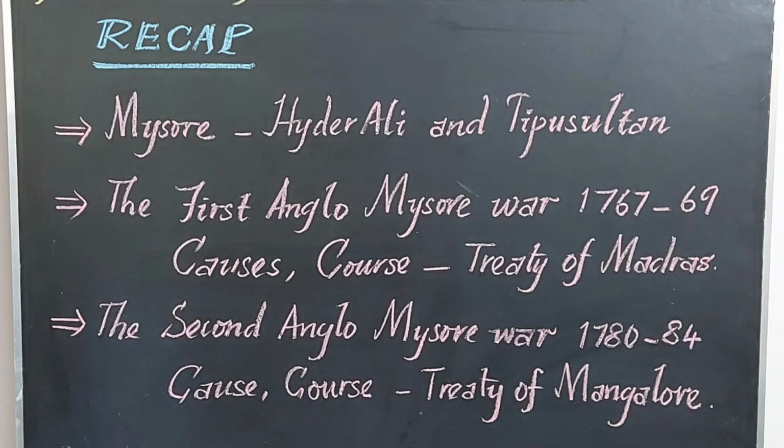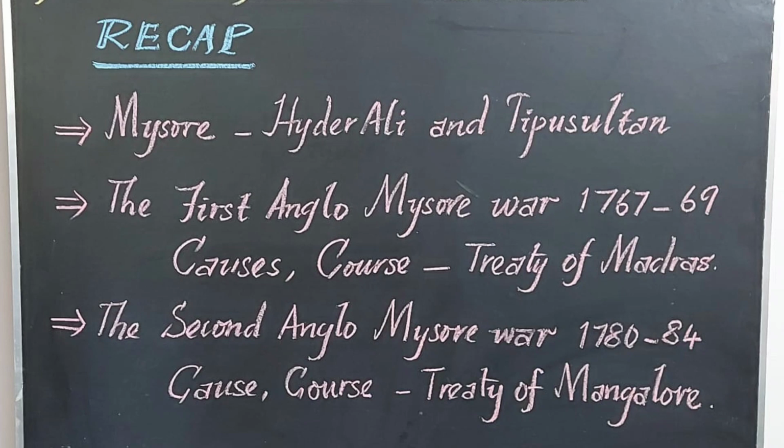Mysore, one of the great kingdoms in south India, was ruled by Hyder Ali and his son Tipu Sultan. Both of them were formidable enemies to the English. We learned the first Anglo-Mysore War, which happened in 1767 to 69. The cause was Hyder Ali's growing power and his friendly relationship with the French, which became a matter of concern for the British. That's why they made an alliance with the Marathas and the Nizam, a triple alliance against Hyder Ali.